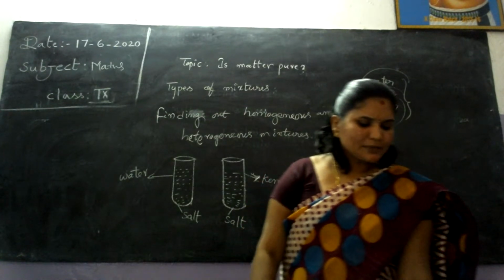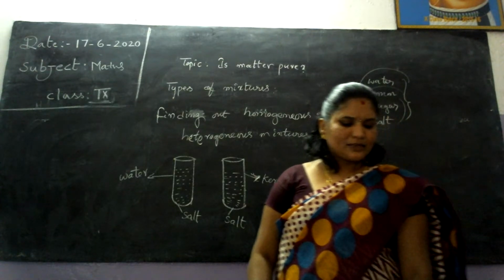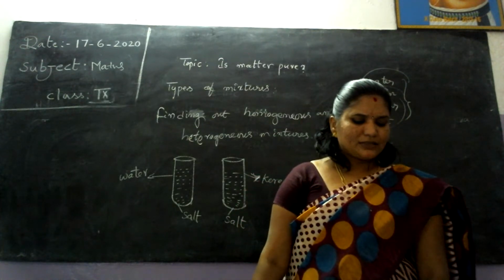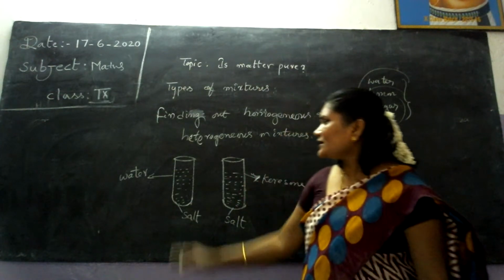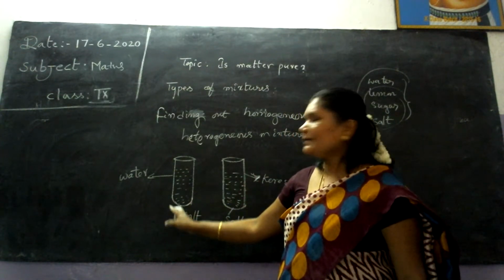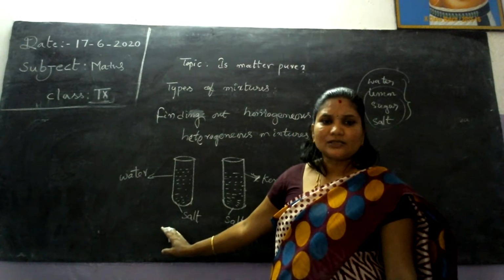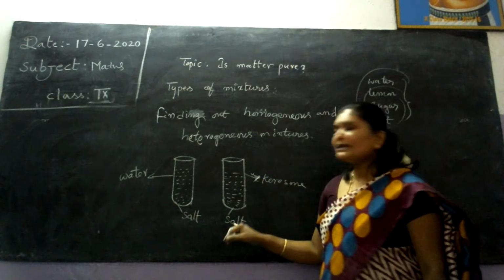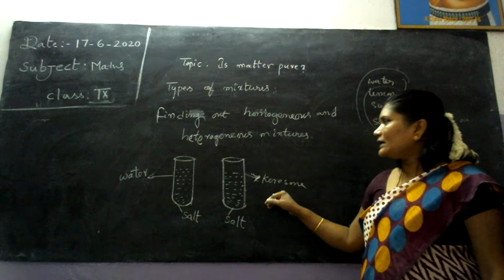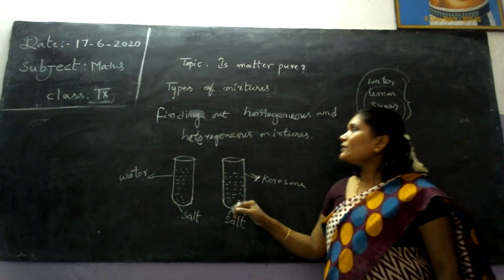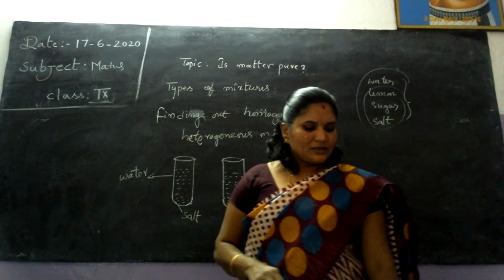A heterogeneous mixture is made up of different substances, or the same substance in different states, which are not uniformly distributed. Water with salt is totally dissolved, so it is a homogeneous mixture. Here the salt will not dissolve completely in kerosene, so it is a heterogeneous mixture.